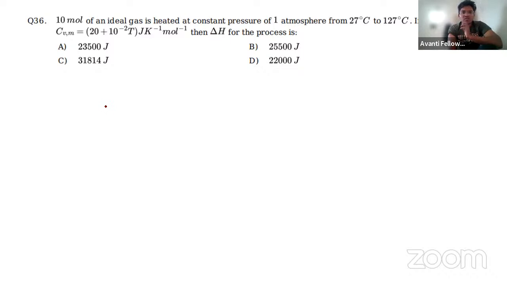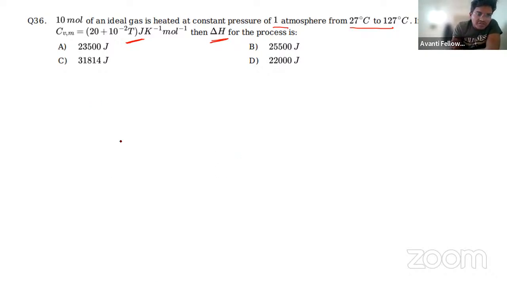Generally, 10 mole of an ideal gas is heated at a constant pressure of 1 atmosphere from 27 degrees to 37 degrees. If Cv per mole is given in this particular equation, then find the delta H, the change in enthalpy they are asking, or internal energy we can also call it. So how to calculate this one? This one is very, very important.